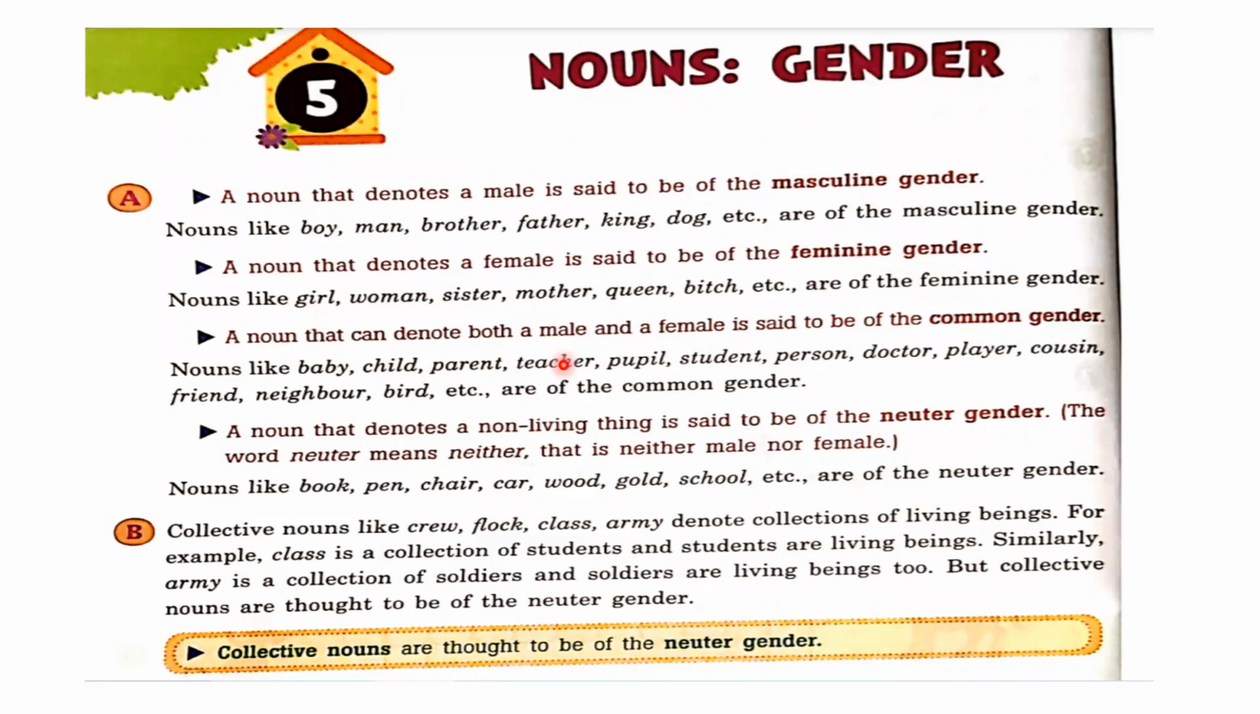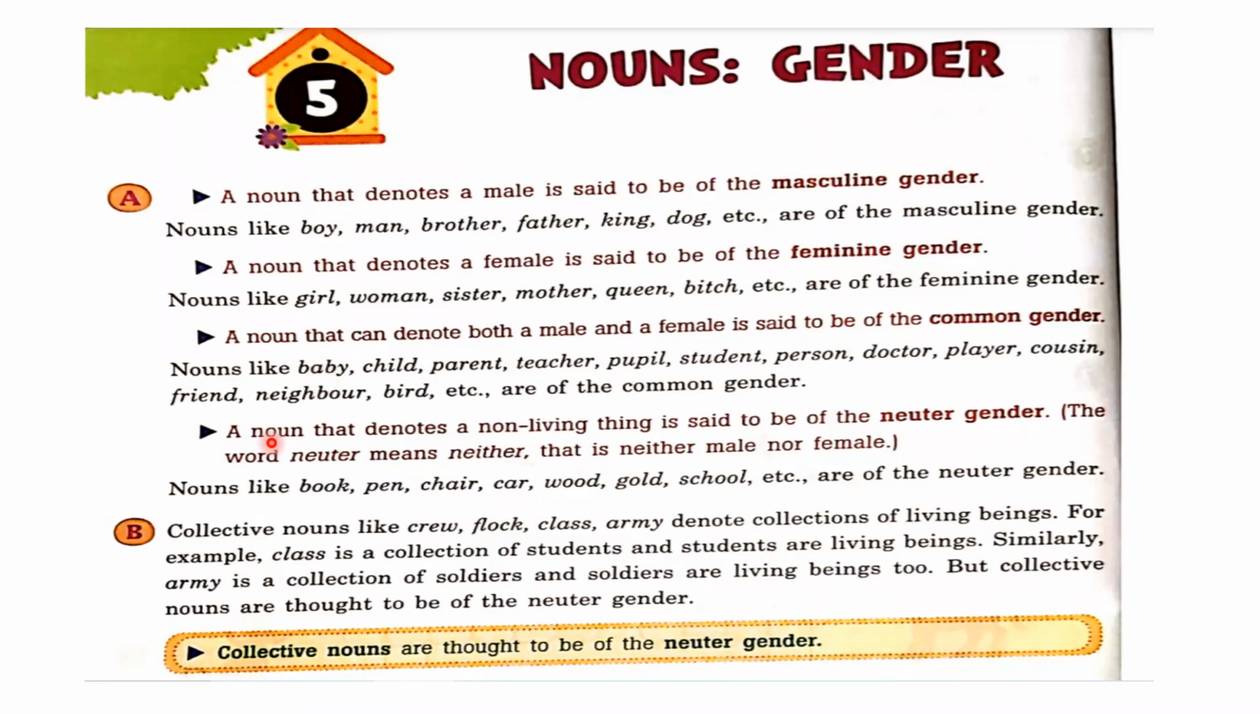Third, a noun that can denote both a male and a female is said to be of the common gender. So which noun can be male or can be female? That noun is called common gender. Suppose I say baby, it can be male or it can be female. Child, parent, teacher, pupil, student, person, doctor, player, cousin, friend, neighbor, bird, etc. All of these words are related to common gender, which can be male and which can be female, right?